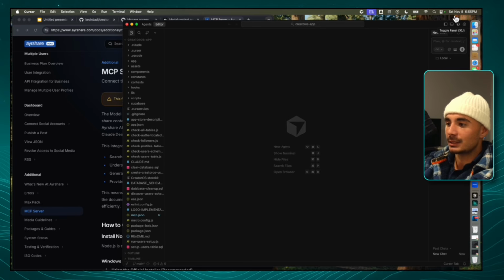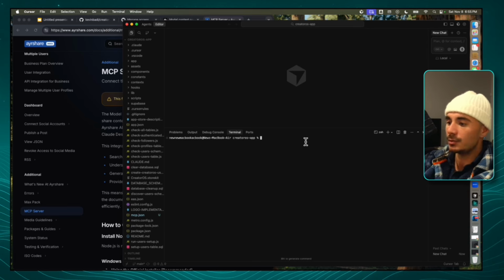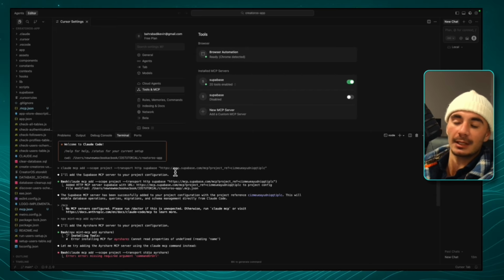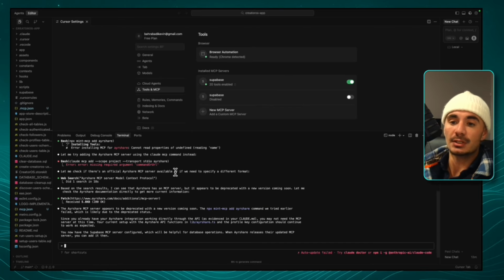Now I'm going to go back to the top right corner and click on the toggle panel. That's going to give us a brand new terminal to play with, and we're just going to bring Claude back in. So the AirShare team actually just got acquired for like 50 million or something literally this week. So their MCP servers are literally down, but we are connected to Supabase, and that's more than enough for us to get started.